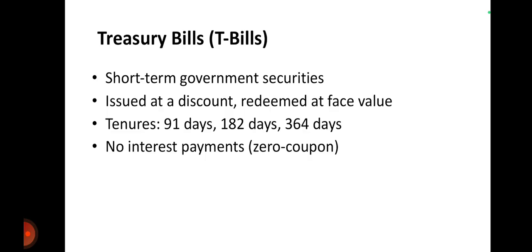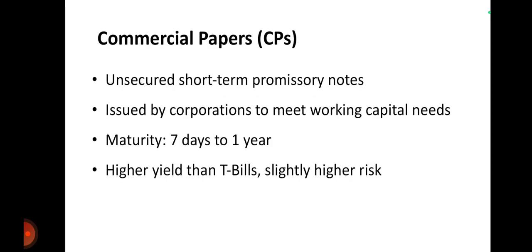Regarding tenure, treasury bills are short term government securities for 91 days, 182 days, and 364 days. This type of short duration is available, from 3 months to 1 year, with no interest payment, so it is a zero coupon facility. This is called a treasury bill, used for short term investment.